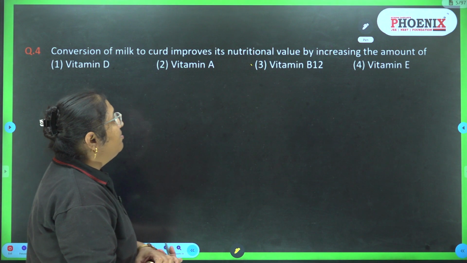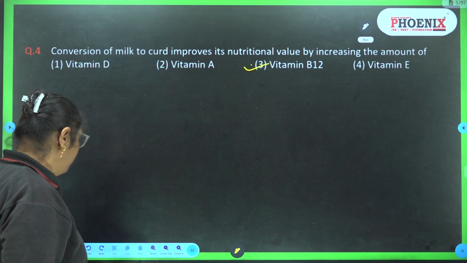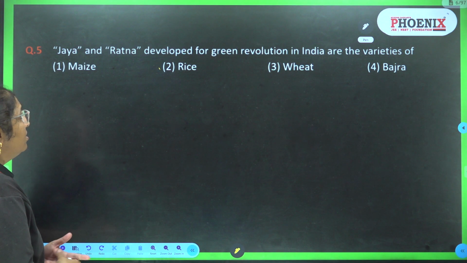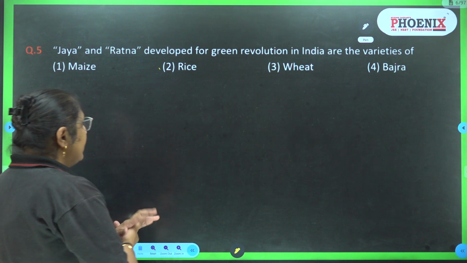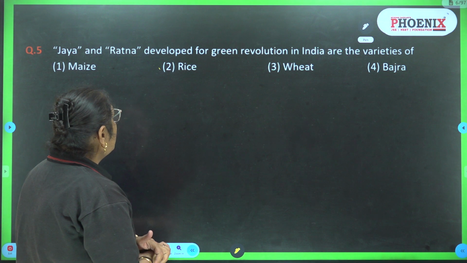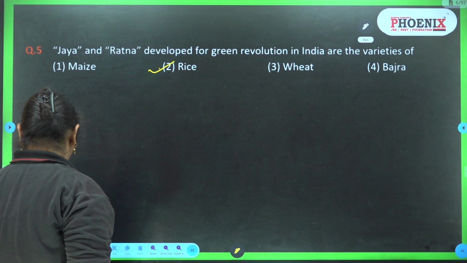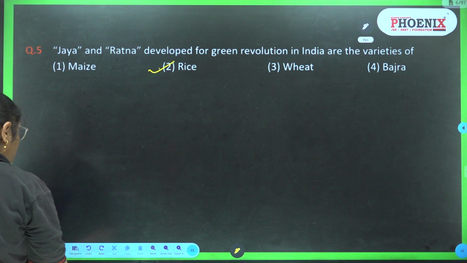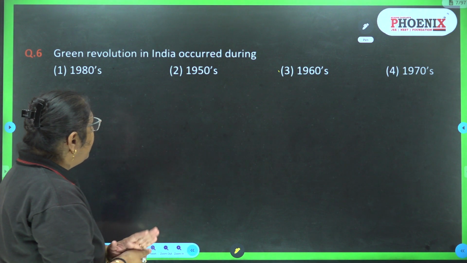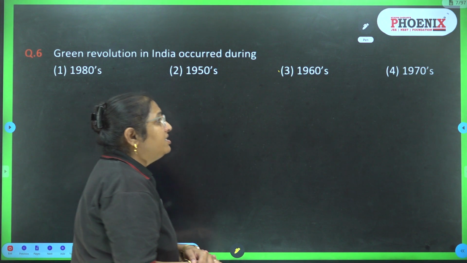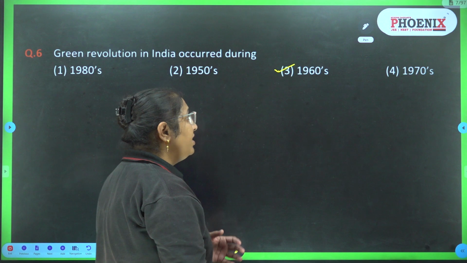Conversion of milk to curd improves its nutritional value by increasing the amount of vitamin B12. Jaya and Ratna developed for green revolution in India are the varieties of maize, rice, wheat and bajra. So Jaya and Ratna, they are the varieties of rice. They are the results of hybridization techniques. Green revolution in India occurred during 1980s, 1950s, 1960s, 1970s. So the green revolution occurred during 1960s.